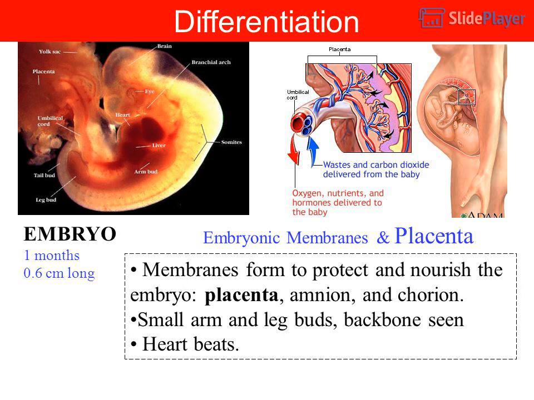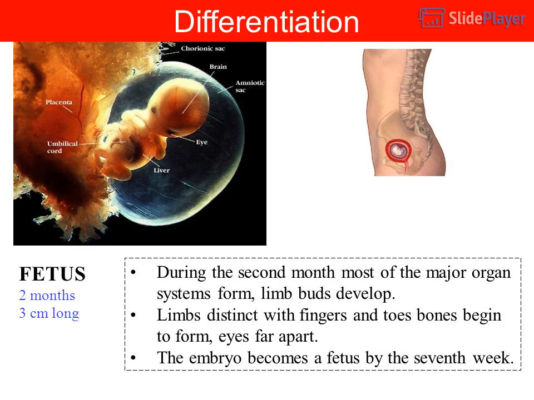Differentiation, embryo, 1 month, 0.6 centimeters long. Embryonic membranes and placenta: membranes form to protect and nourish the embryo, including the placenta, amnion, and chorion. Small arm and leg buds, backbone seen. Heartbeats.